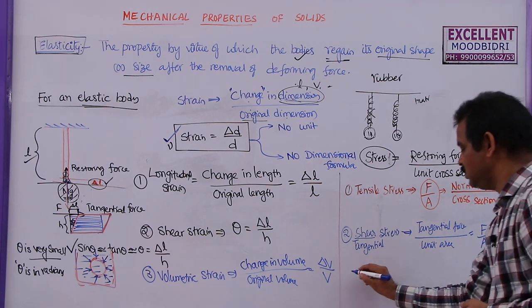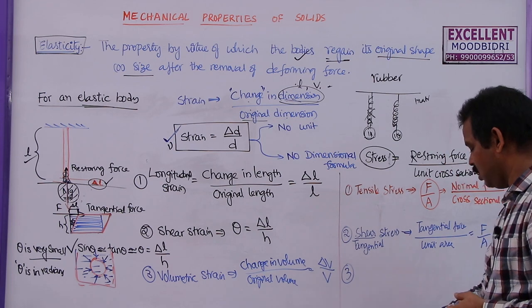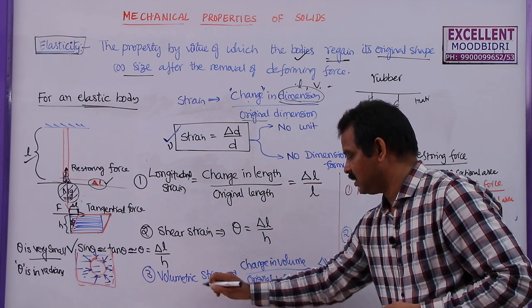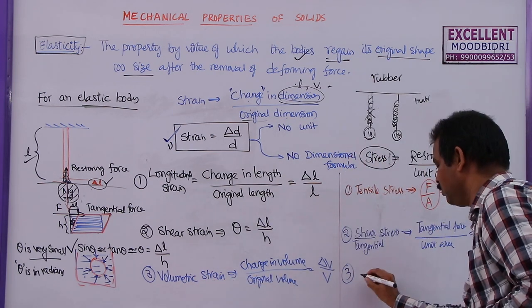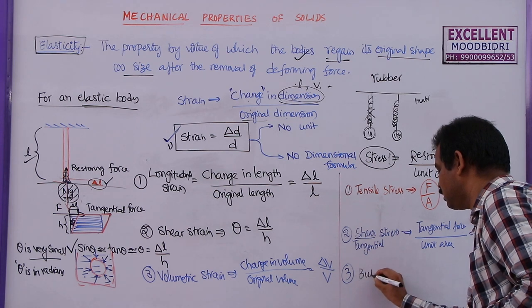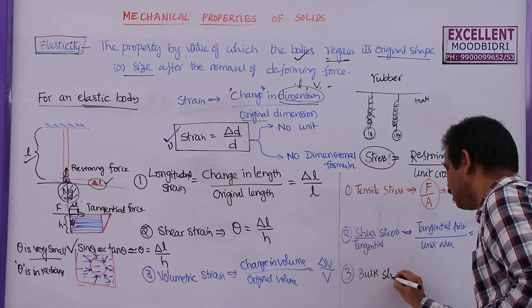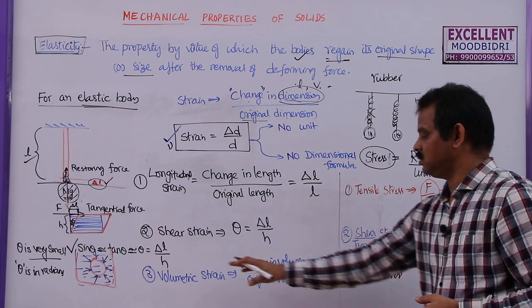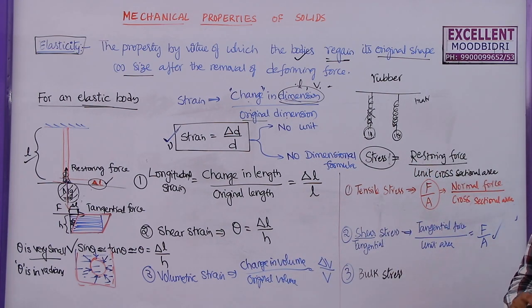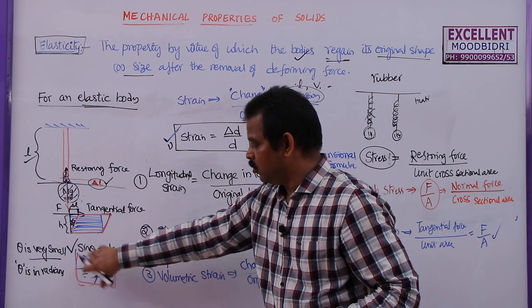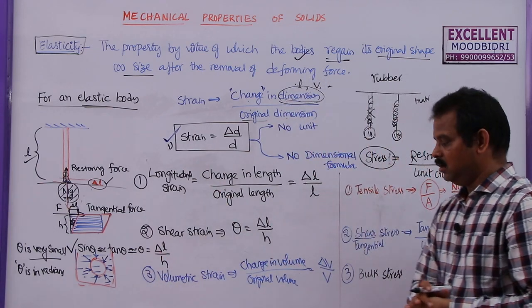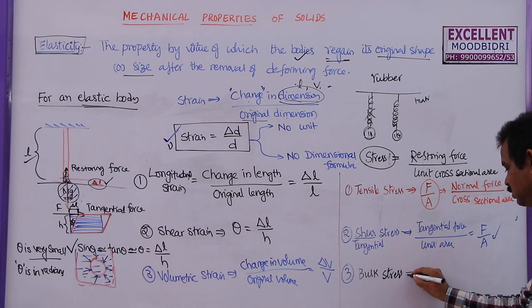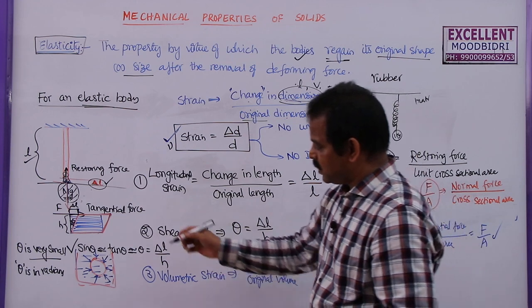Now the third one is bulk strain. We call it bulk stress, which produces that volumetric strain in the body. Here in this example, the force acting on all sides of this one is called bulk stress. So this is also normal force acting on the surface.